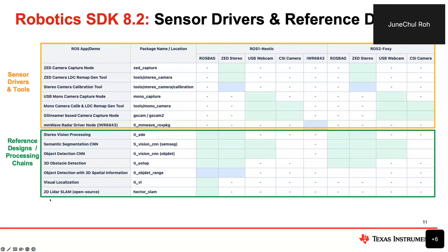And then the following, I already explained all the reference designs and the processing chains. And also, if you look at the columns, we provide all the implementations in the ROS 1 container and ROS 2 container. This is all the combinations you can see that we are supporting right now.